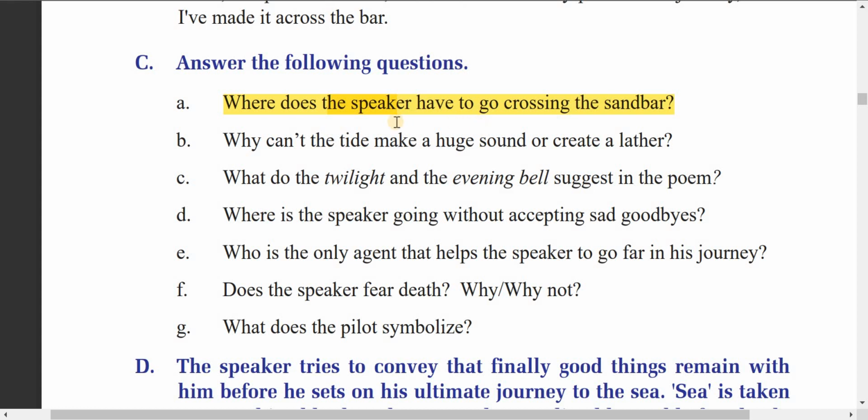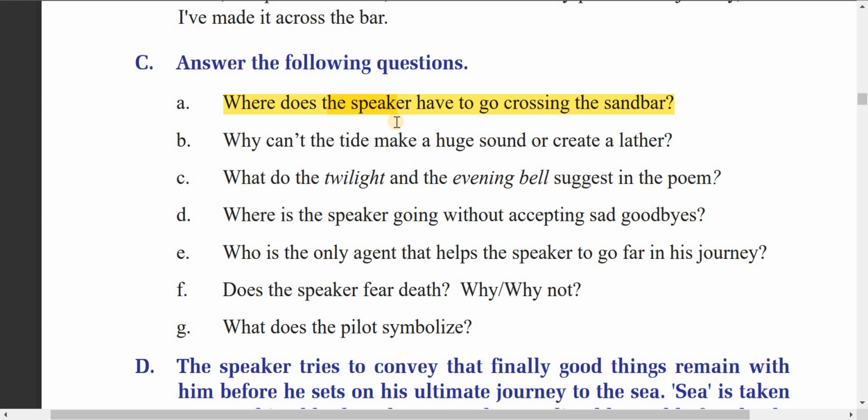So the answer is the speaker has to go to the world of God, or you can say the speaker has to go to the world beyond the physical world. A very simple answer is the speaker has to go to the world of God.